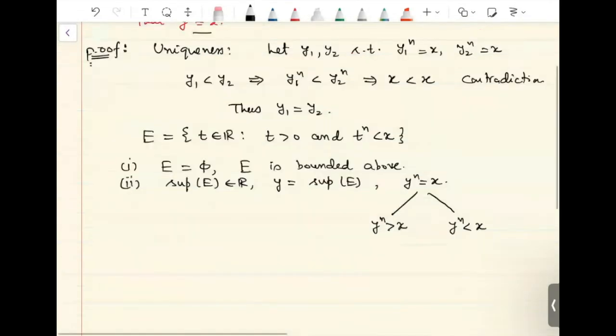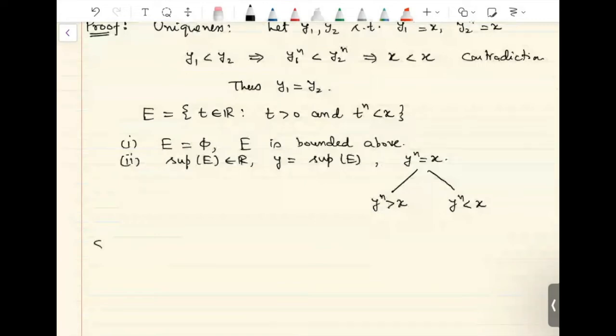So we will divide this proof into three steps. In step 1, we are going to show that E is non-empty and bounded above. In second step, we are going to show that y raised to n equals x by dividing it into two parts. Okay, so we begin by showing that E is non-empty.